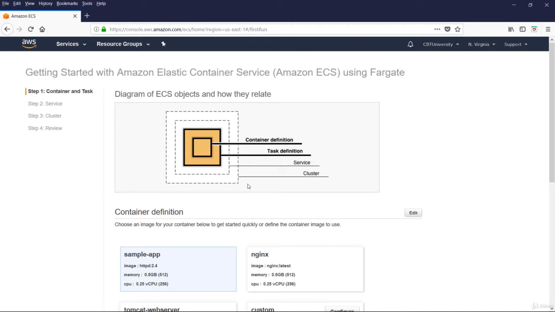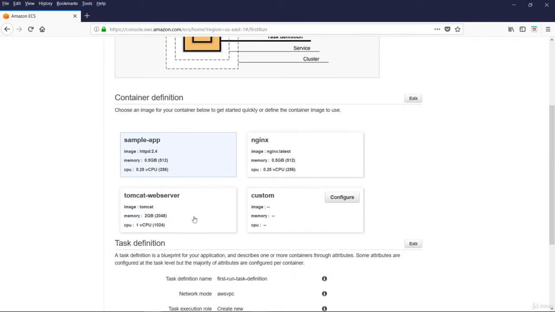Containers are created from a read-only template called an image. Images are typically built from a Dockerfile, a plain text file that specifies all the components that are included in the container. The Fargate launch type supports using containers hosted in Amazon ECR or publicly on Docker Hub. Choose an image for your container to get started. You can define your own container image or define the container image to use. We can choose one of the images for our container or we can define our custom image. Let us go with the sample app.